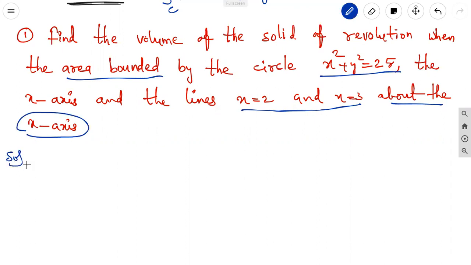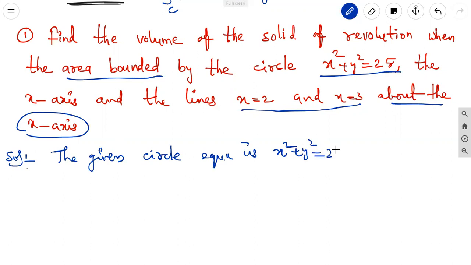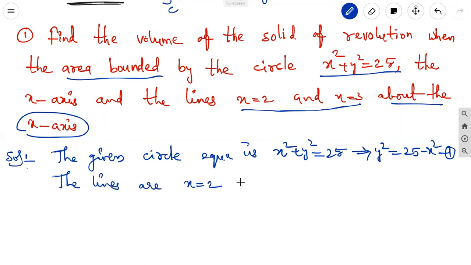Solution: first we write the equation. It is the circle equation. The given circle equation is x square plus y square equal to 25. For the volume we need y square, so we can write y square equal to 25 minus x square. It is equation 1. And the given lines are x equal to 2 and x equal to 3.